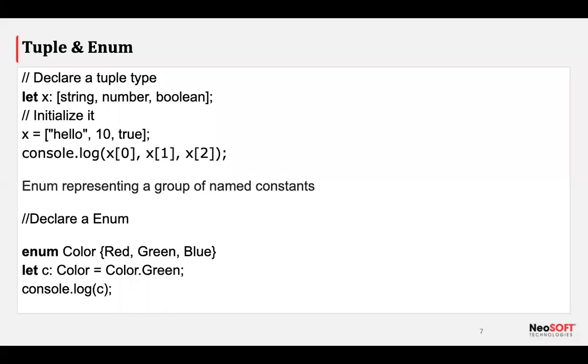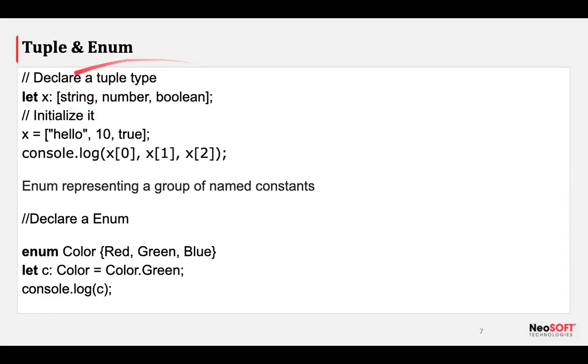Let's say, for example, in JSON I need to use name, age, and company name. So for that I use key and value pairs, right? But for tuples we don't need key or value pairs. We are using just values in tuple format. We can have an array of tuples and all. How do we declare tuples? Currently I am adding three data types in a tuple. You can add any number of properties, any number of values into that.